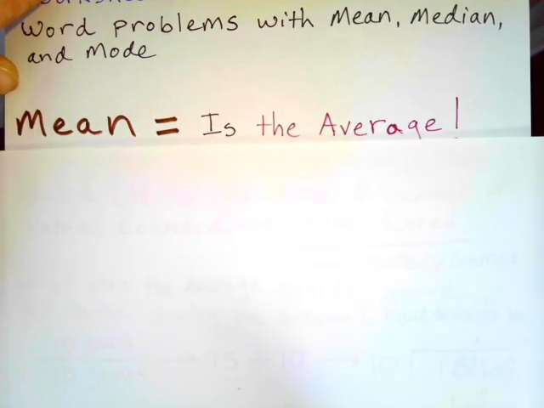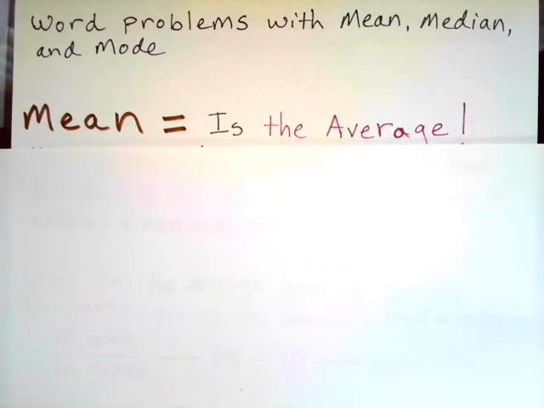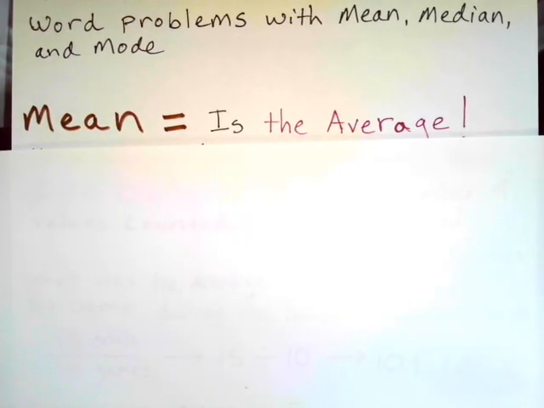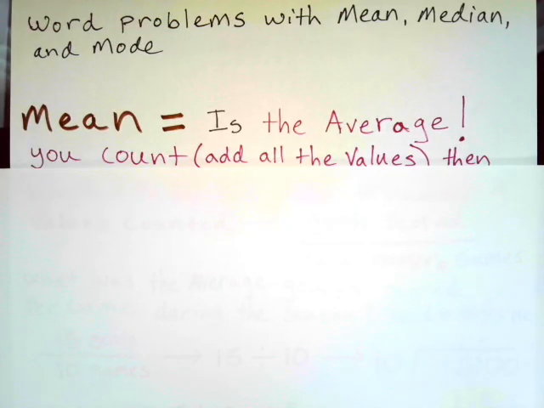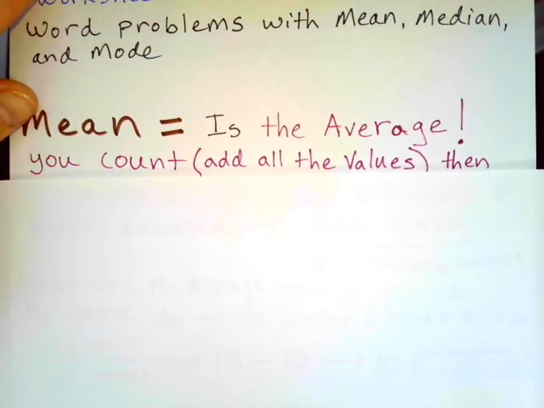Mean. Listen, mean is the average. So if you're ever told to find the mean, you're told to find the average. If you're ever told to find the average, you're asked to find the mean. Mean is the average, right? So what does that mean? How do you find an average?